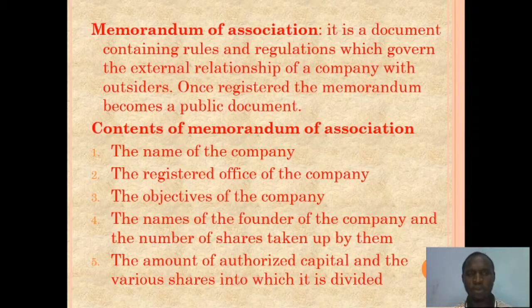So a company on its own has the rules that govern its relationship with the outsider. Some of the things you can find in this Memorandum of Association: number 1, the name of the company, the registered office of the company, the objectives of the company, the names of the founders of the company, and the number of shares taken up by them. We also have the amount of authorized capital and the various shares into which it is divided. So these are the contents you can find in the Memorandum of Association. Once it is registered, it becomes a public document.